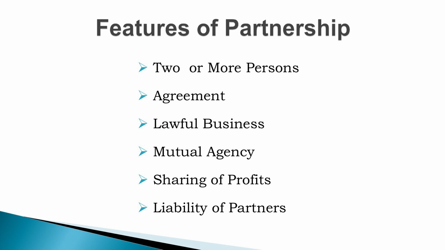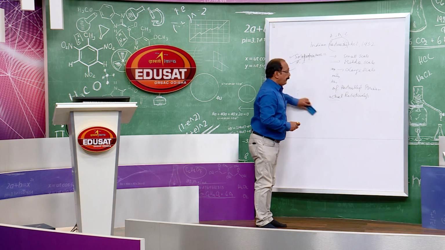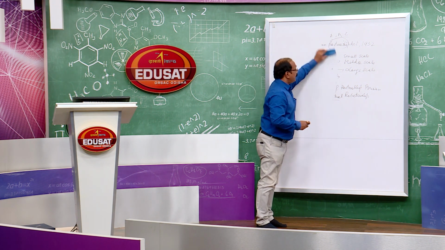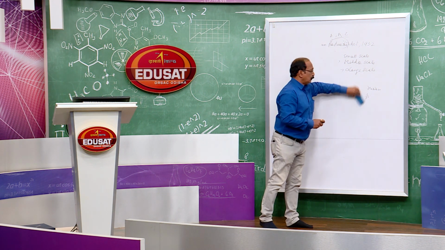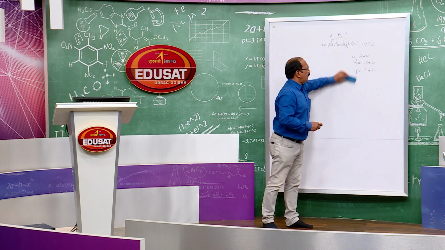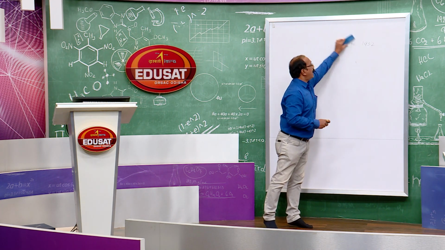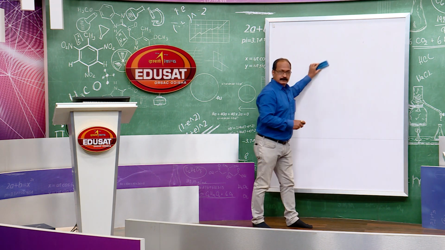Then the important feature is sharing of profits. My students, the person, he may be an individual or a group of persons, when they start the business organization, what is the aim, what is the objective? The important objective is to earn profit. Profit is needed to operate the business for various reasons. Why is profit required?